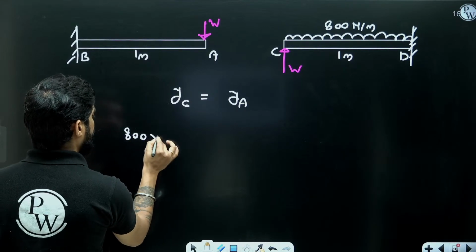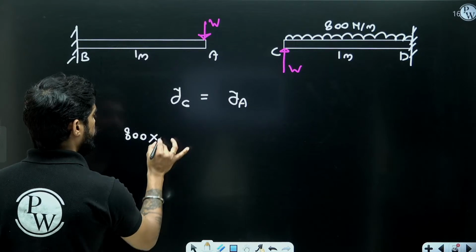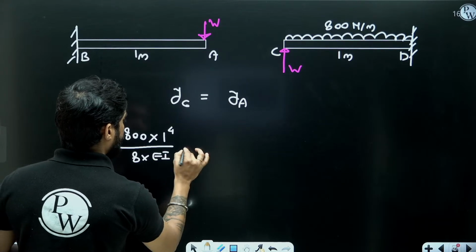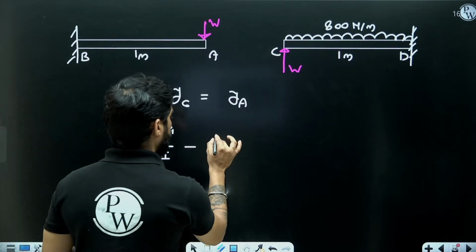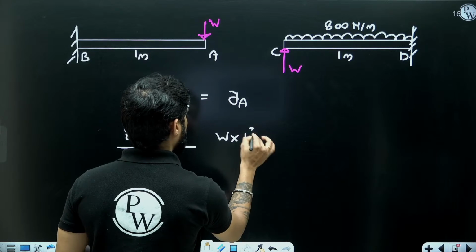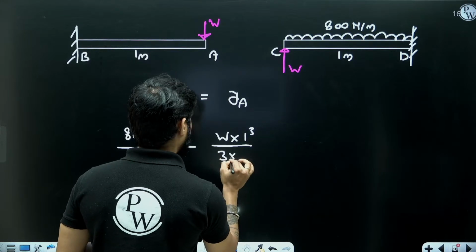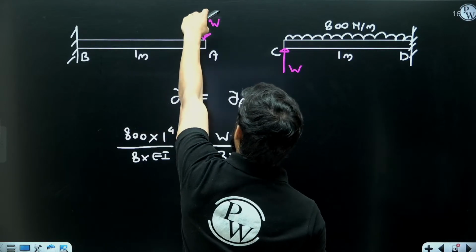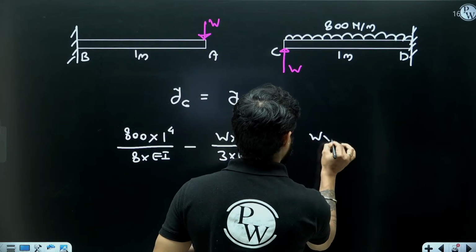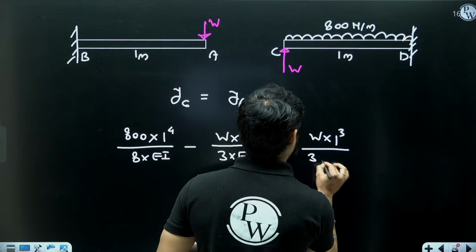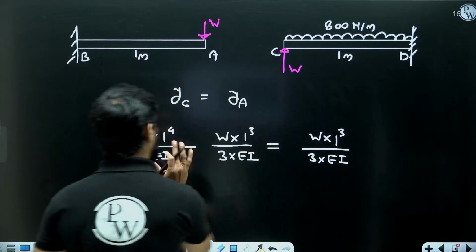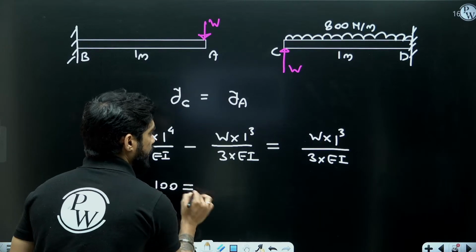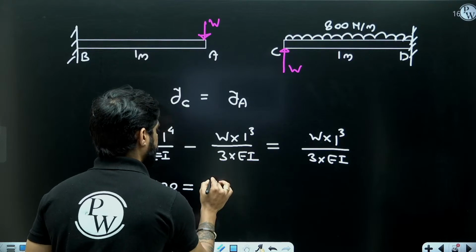I will put the values in Newton and meter. So wL to the power 4 by 8EI minus, due to this W, it is going to be WL cube by 3EI, equal to, at point A, there will be only downward deflection due to this W. So WL cube by 3EI. Now all the EIs are going to be cancelled. This will become 100 equal to 2W by 3.